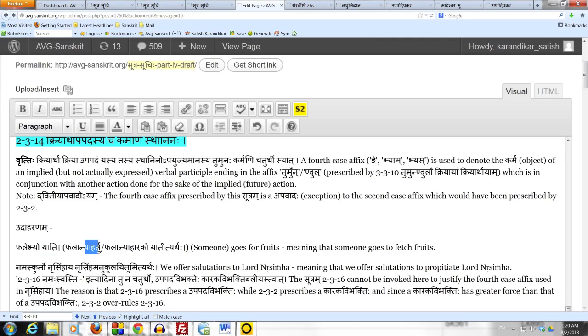This is how this sutram works. First we have to spot a verbal participle ending in the affix tumun or nul. Among these two, tumun is much more common. The participle is not actually expressed, it is only implied.